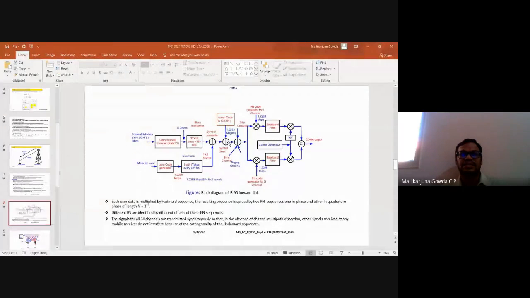At the channel, we are using the Walsh codes of length 32 or 64 for each user's data. This Walsh code is what differentiates the different users, that is, channels. Along with this user channel, there are other channels also like the pilot channel, synchronization channel, and paging channel. These channels are used for different purposes. The pilot channel will take care of the synchronization of the users between transmitter and receiver and other things. I will come back to that.